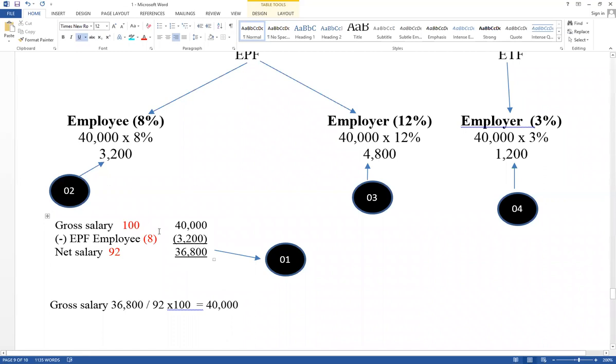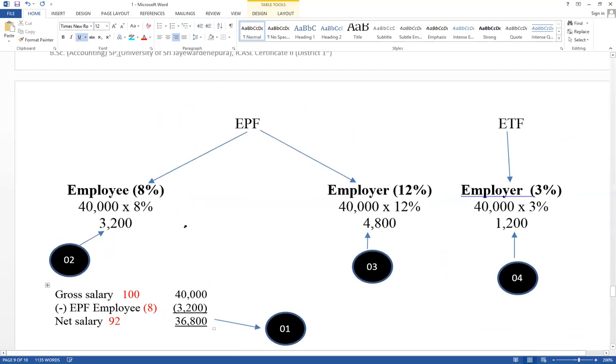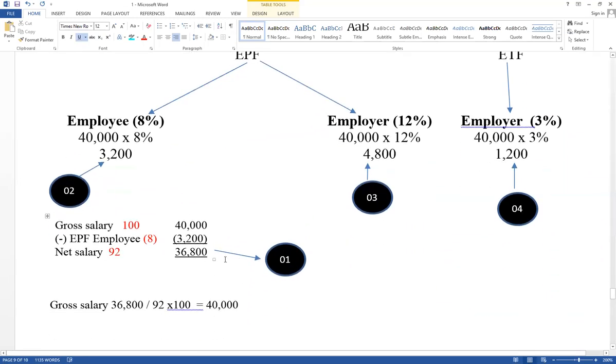Now, normal steps. Step number 1 is already recorded. The trial balance has salary available. Cash account credit, salary account debited already. It has given trial balance, salary account balance. It means there was a double entry. Part of the adjustment has been recorded. Therefore, step number 1 is recorded already.